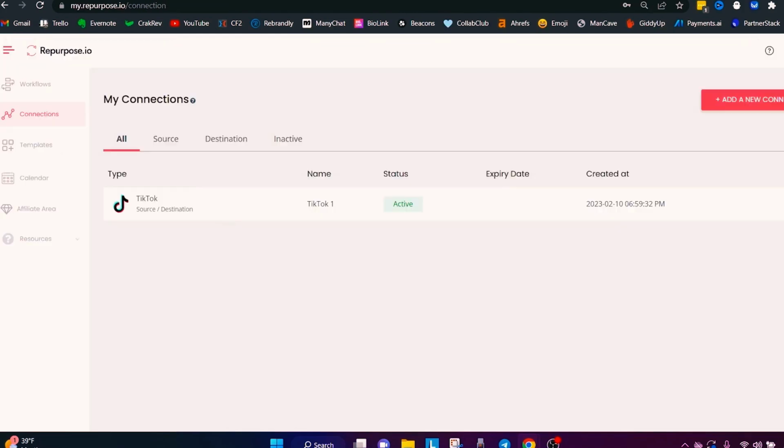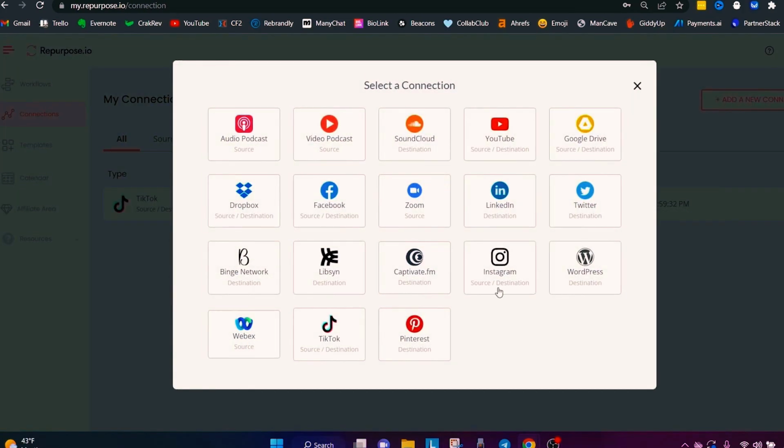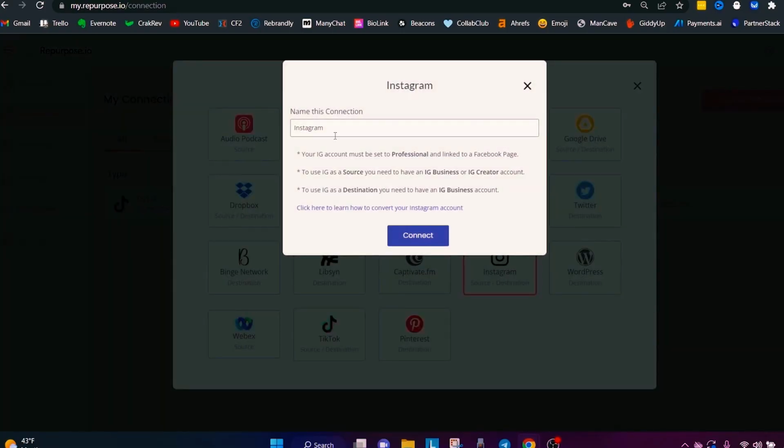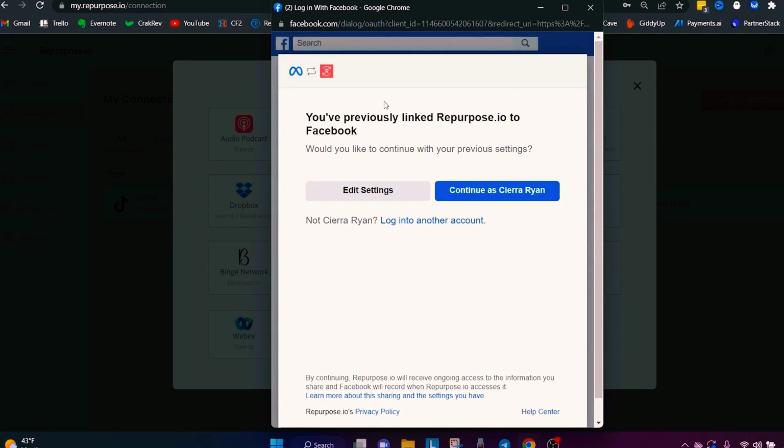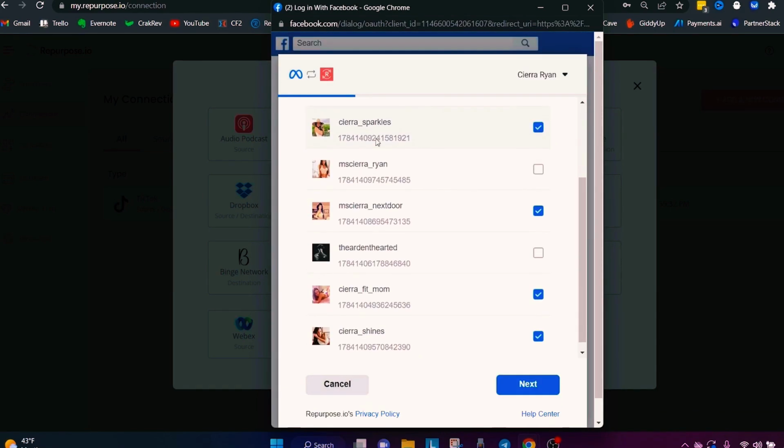Okay, so I'm going to come back to repurpose.io. This time I'm going to come back up here again, and we're going to go to Instagram. With Instagram, all of the Instagram accounts are going to be run through this single connection. I'll show you what I mean by that right here. I'm going to type in all accounts. Okay, I'm going to hit connect. That's going to bring us back here. I've already done this, so this is what mine looks like. Yours is probably going to look something like this.